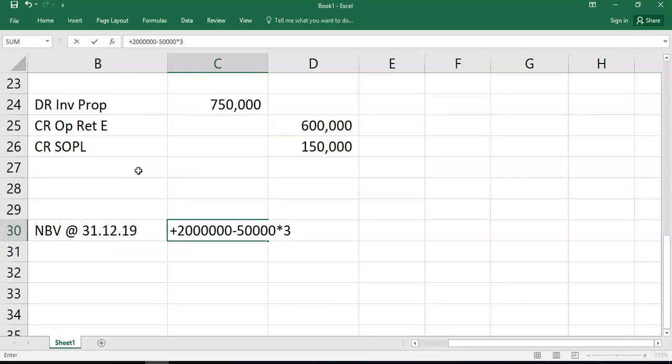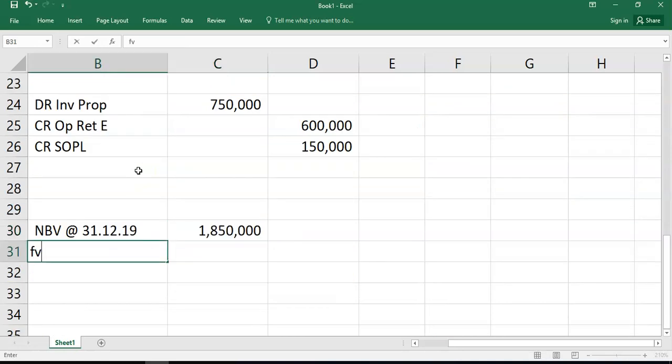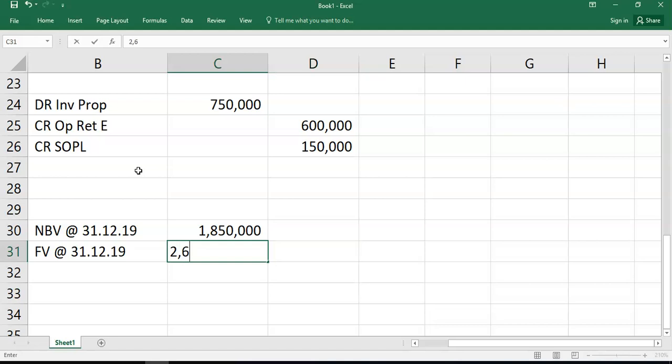So the overall adjustment, they have net book value of this, the fair value at the 31st of 12th, 19. We now want to bring it to 2.6. Above, we have to do that in 2 steps.